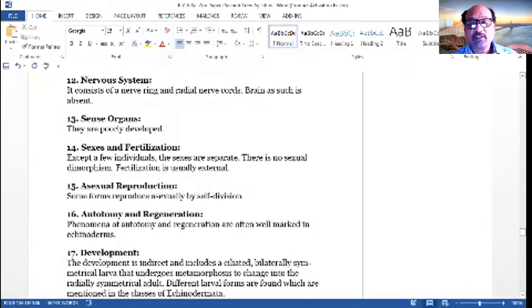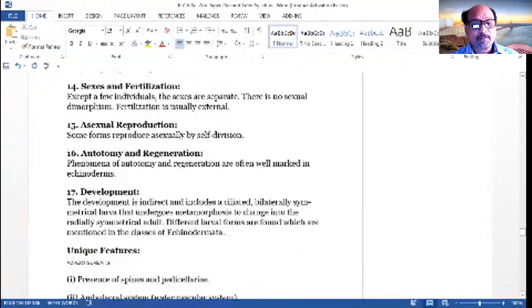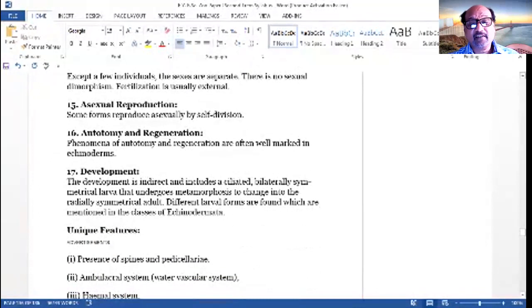And regeneration: whatever cut parts are lost are developed again, and from a single part the whole organism can be developed. That is known as regeneration. Then the development is indirect, and it includes a ciliated bilaterally symmetrical larva that undergoes metamorphosis to change into the radially symmetrical adult. Different larval forms are found, which are mentioned in the classes of Echinodermata.